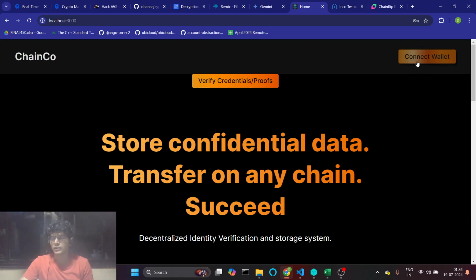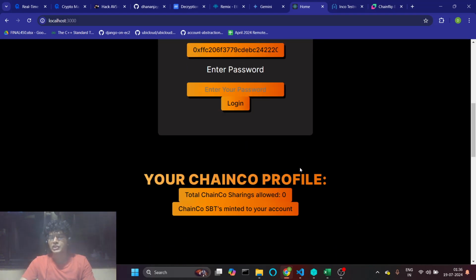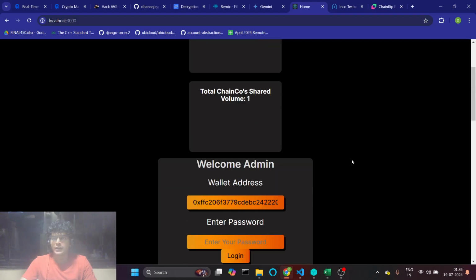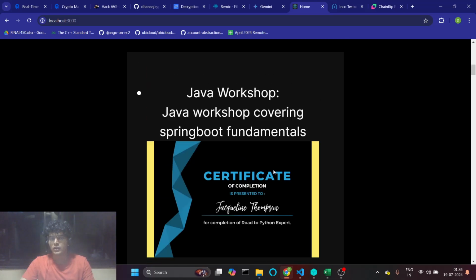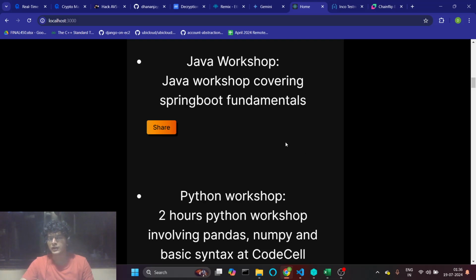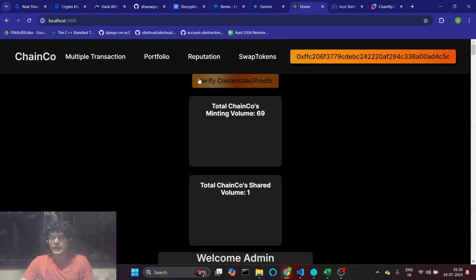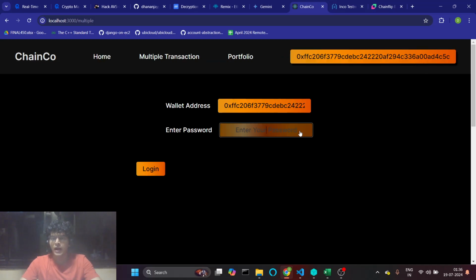So the user just has to connect his wallet. He can see all of the credentials that he owns, that this wallet address owns. So all of the credentials would be listed down here. So you see, he's more proficient in Java. He has certificates in it. Only the whitelisted organizations can issue a credential to my wallet address.